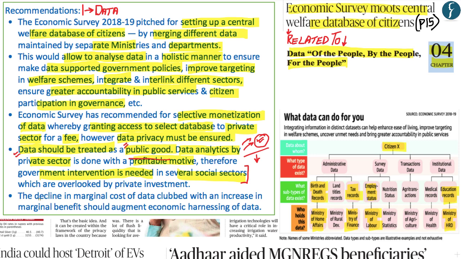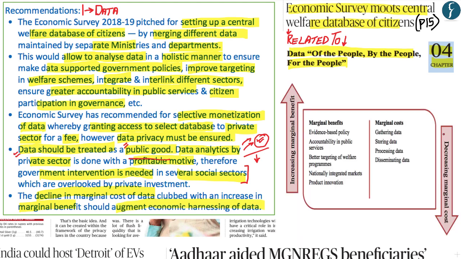Apart from this, the article has also highlighted that there has been a decline in the marginal cost of data, and an increase in the marginal benefit of utilizing data. The Economic Survey has said that because of both of these aspects, the economic harnessing of data within India should be augmented. When we say there has been a decrease in the marginal cost of data, it means that the cost of gathering, storing, processing, and disseminating data has gone down.